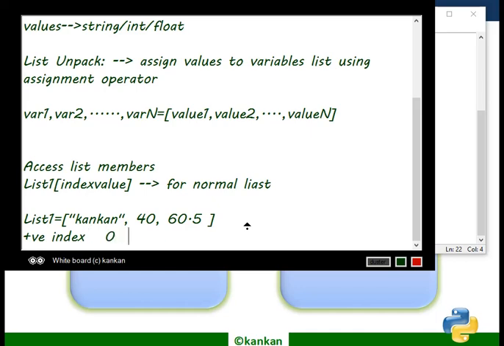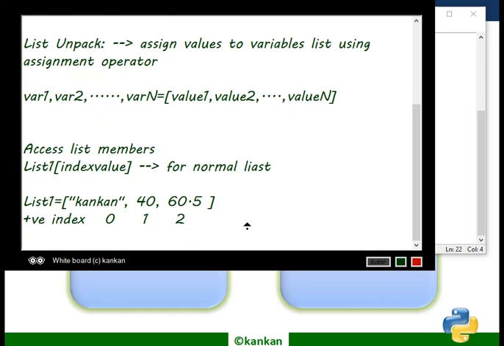This is 0, this is 1, and this is 2. And the corresponding negative index values, writing from the right side, will be -1, -2, and -3.